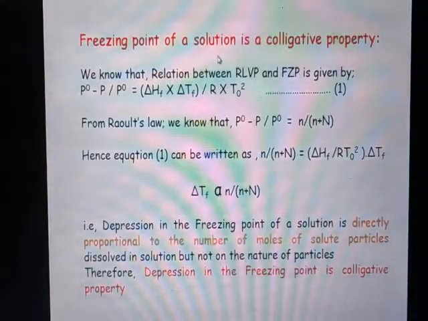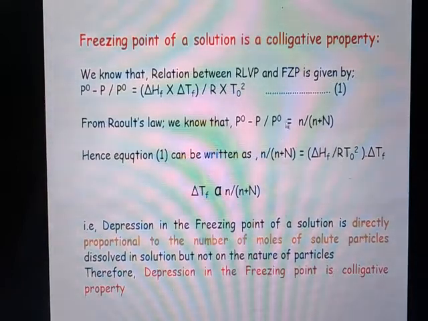Now let us prove that the freezing point depression of a solution is a colligative property. Again, we know the relation between the relative lowering of vapor pressure and freezing point of a solution is given by P naught minus P divided by P naught is equal to delta Hf into delta Tf divided by R T naught square, where P naught minus P divided by P naught is termed the relative lowering of vapor pressure, delta Hf is the enthalpy of freezing, delta Tf is the depression in the freezing point, R is the gas constant, and T naught is the freezing point of the pure solvent.